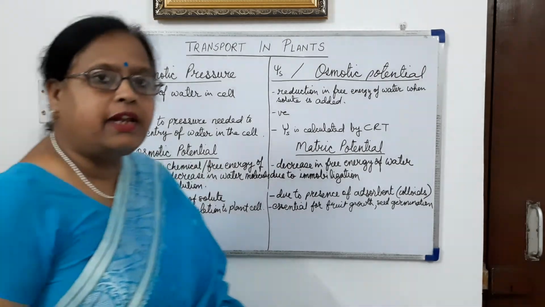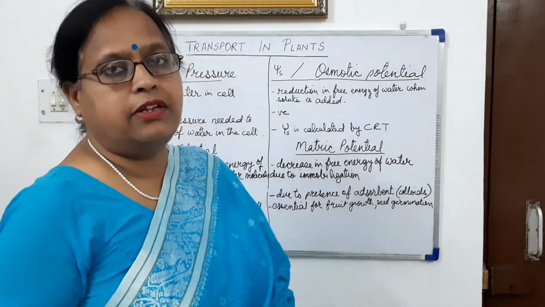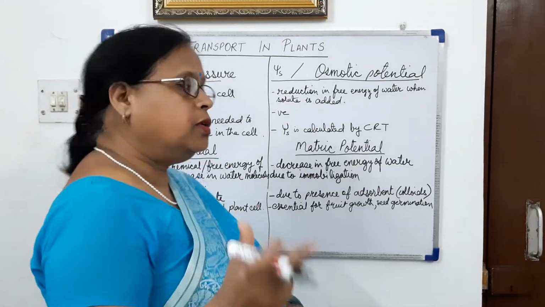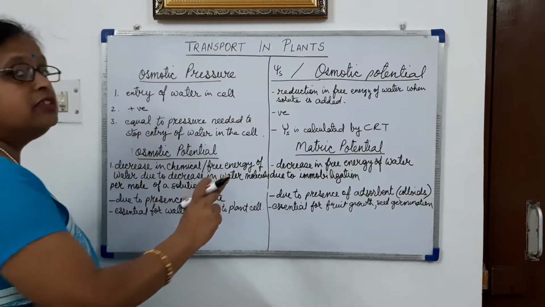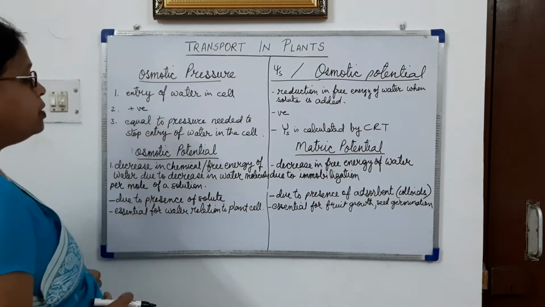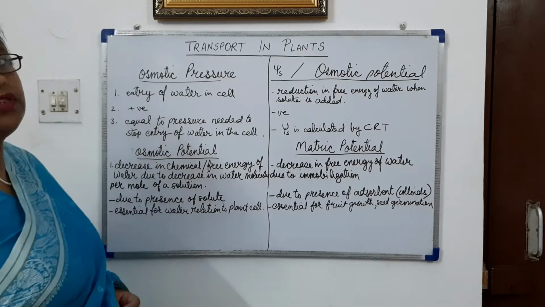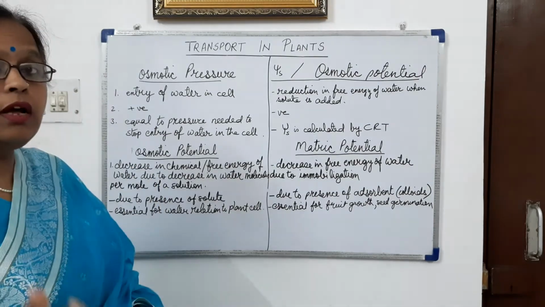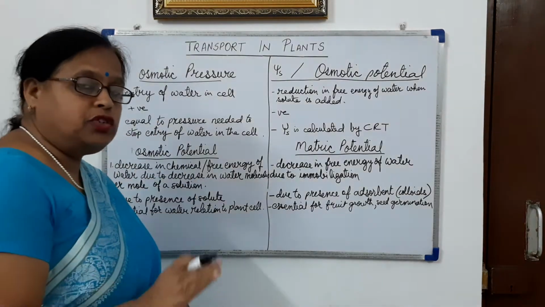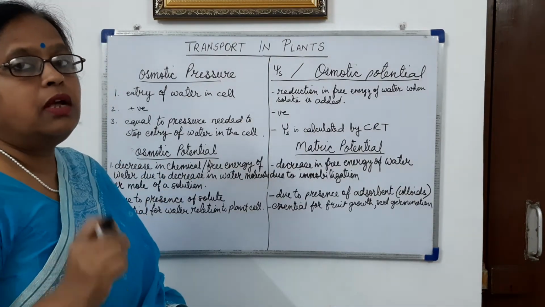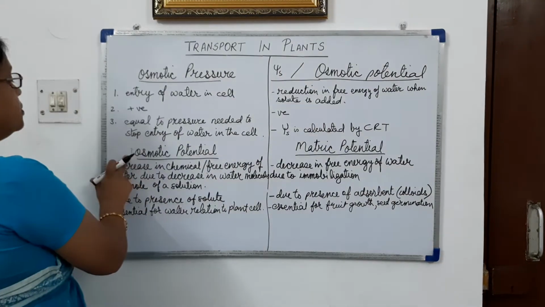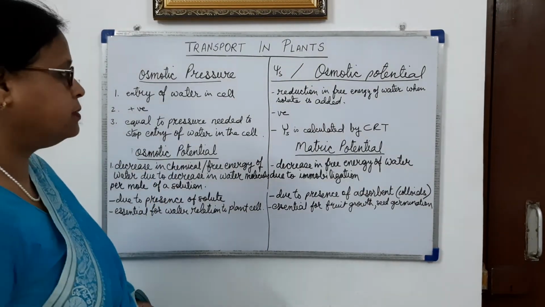Now, chemical energy is the free energy by which the water molecules are diffusing. So when this energy decreases due to decrease in water molecules per mole of your solution, means when the water molecules are decreasing by the addition of solute molecules, their free energy is decreasing, then osmotic potential develops.